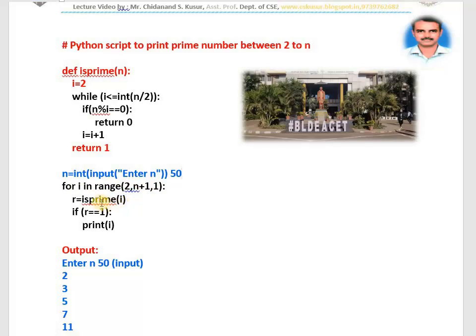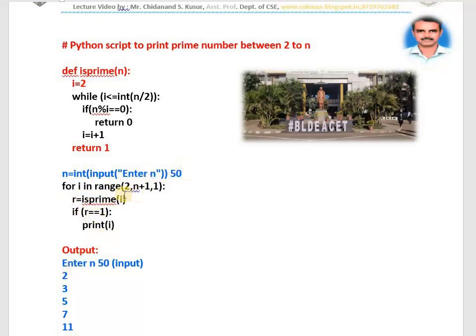isPrime will take one number, and if the given value is a prime number, this function gives me 1. I give 2 to that person. isPrime, come here, take 2. First time i is 2. Whenever I give 2, it gives me 1, because 2 is a prime number. r is 1, so I print; 2 is printed.